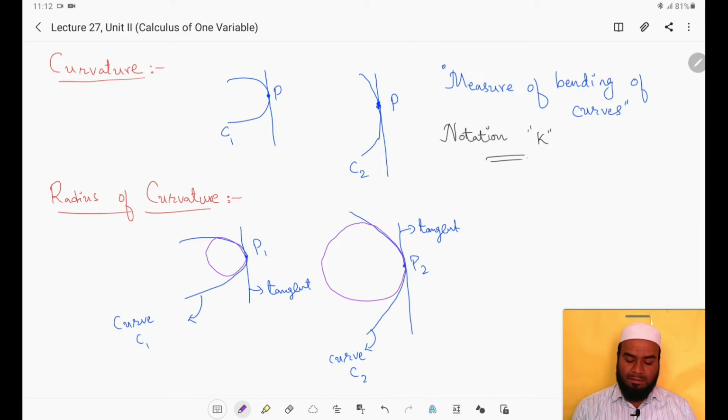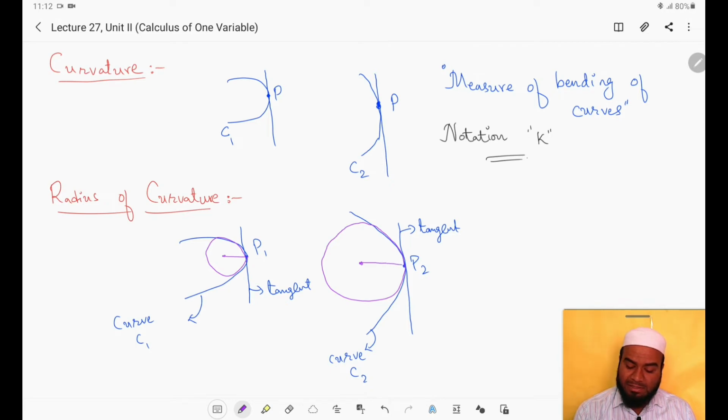Even though the drawings are not proper, you can understand. What I have done is draw a circle which best approximates the bending, the curvature, at the point P1 and at the point P2 for the curve C2. Whatever radius we get for this circle is called the radius of curvature.